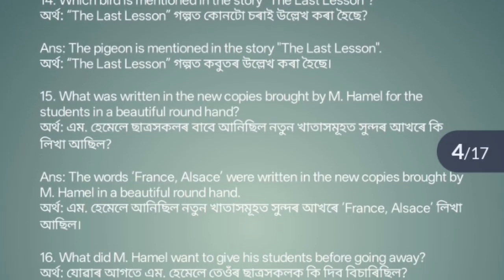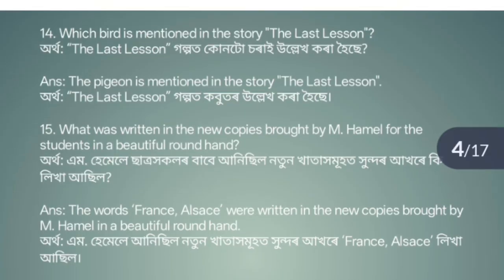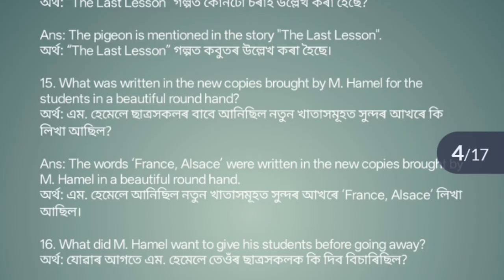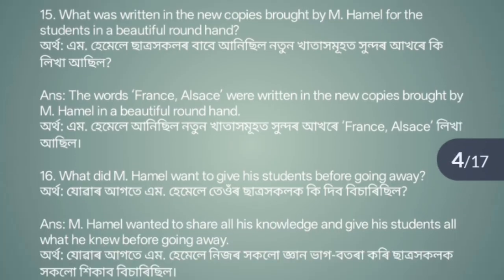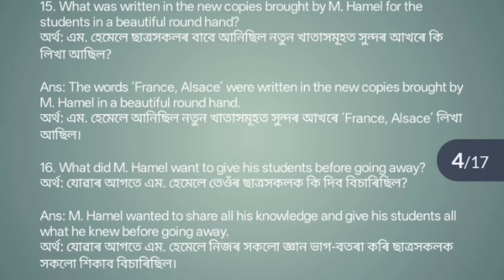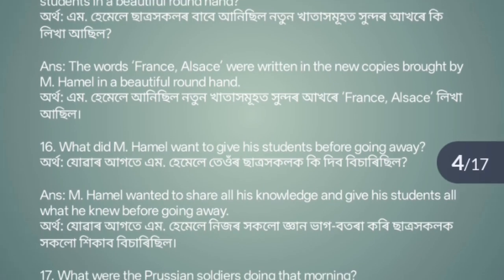Question number 14. Which bird is mentioned in the story The Last Lesson? Answer. The pigeon is mentioned in the story The Last Lesson. Question number 15. What was written in the new copies brought by Hamel for the students in a beautiful round hand? Answer. The words France and Alsace were written in the new copies brought by Hamel in the beautiful round hand.